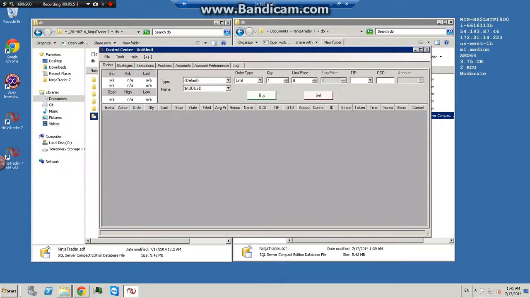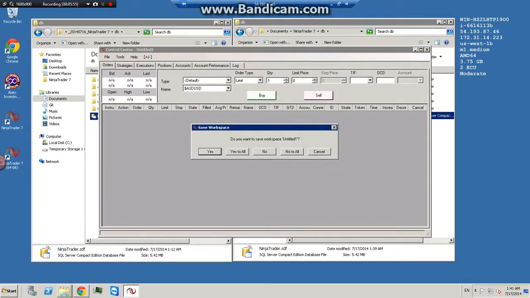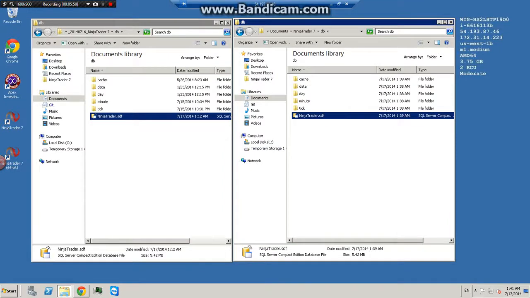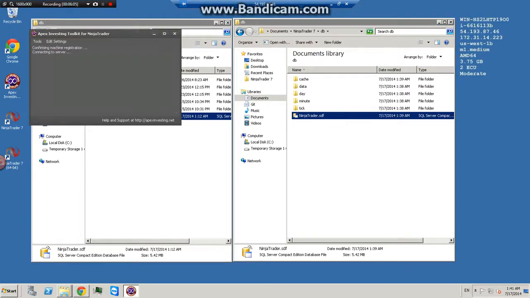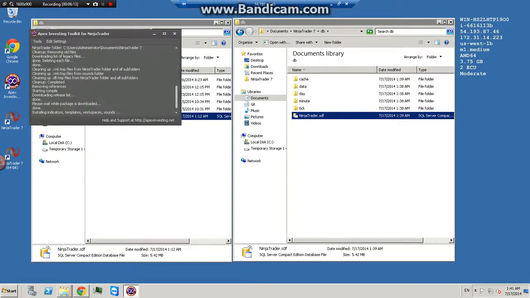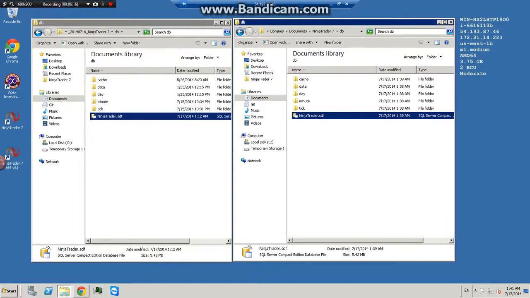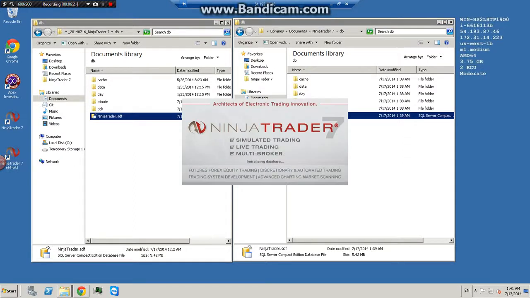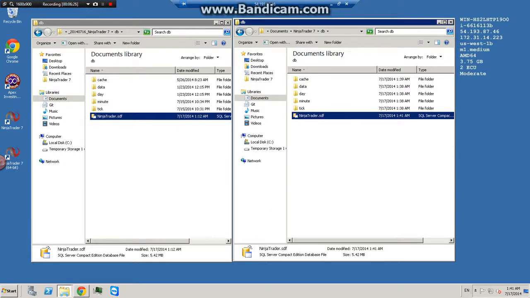The next step is to shut down NinjaTrader and run the toolkit installer. So I come over here, start my toolkit installer, and I just install the most recent version. Okay, done. Now I can start NinjaTrader and confirm that it's all working. It should run completely without errors this time.